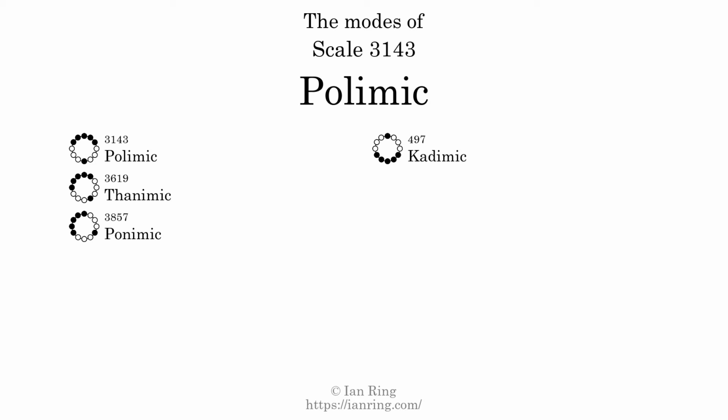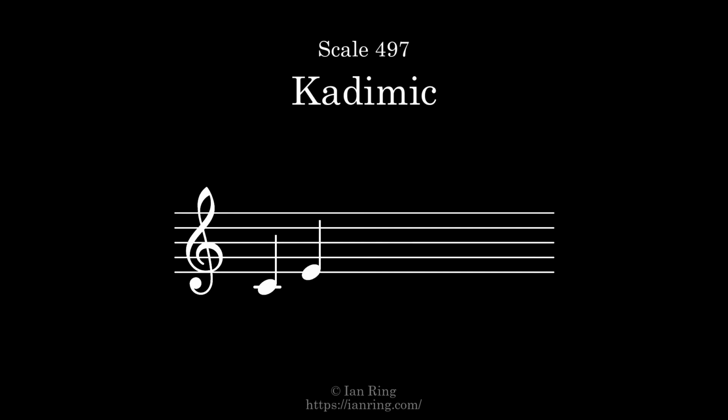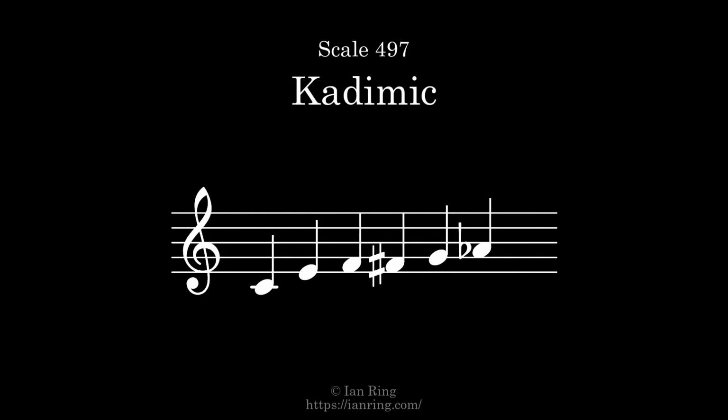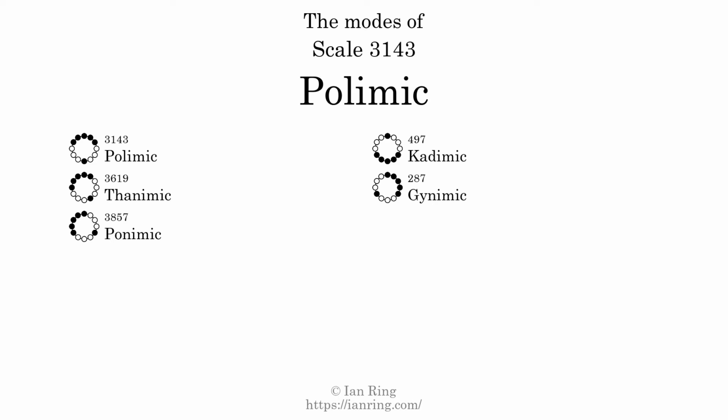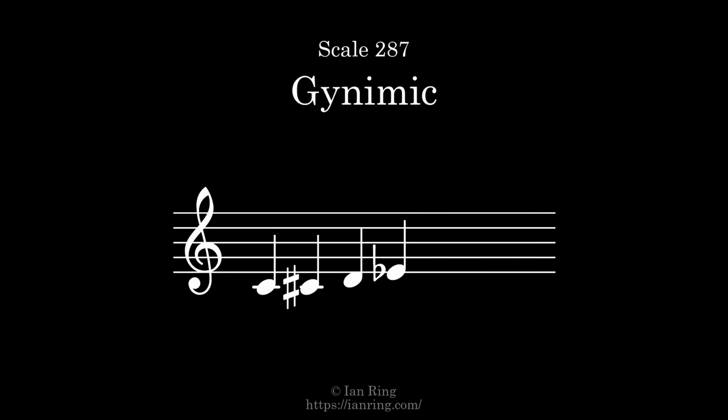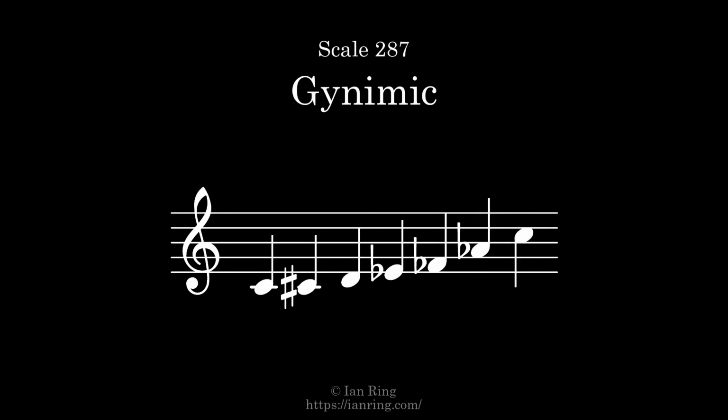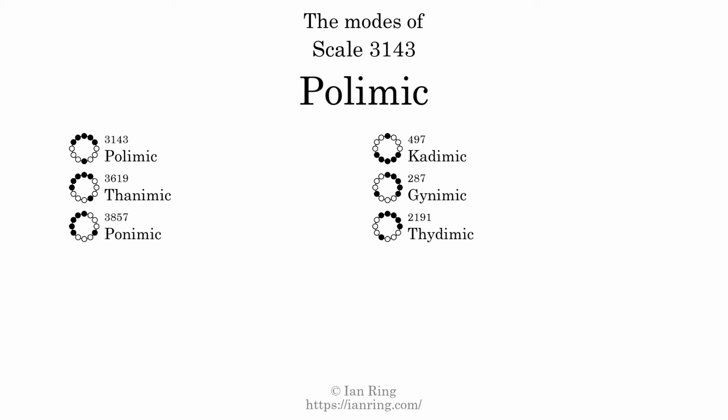The fourth mode is scale 497, also known as cademic. It sounds like this. The fifth mode is scale 287, also known as genemic. It sounds like this. The sixth and last mode is scale 2191, also known as thidemic. It sounds like this.